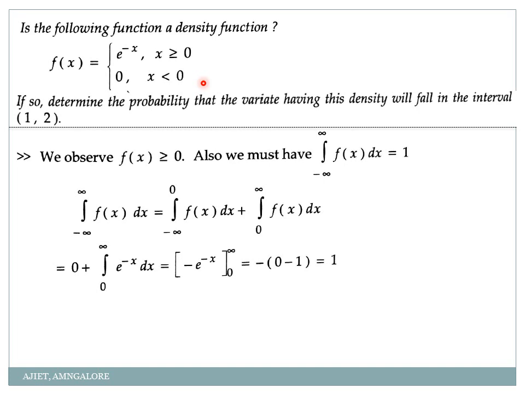You got the difference between this one and the previous problem? So in the previous problem what happened? They were telling that it is a PDF, you find the value of the constant. So I used to equate it to 1, correct? But in this problem, they are telling that you have to prove that it is a PDF. They are asking you a question. See, is this following a probability density function? Correct? You have to check it. How to check it? Using this condition. Means when you integrate that with the limit minus infinity to infinity, I should get the final answer as 1. Am I getting 1 here? Yes. So it's a probability density function.